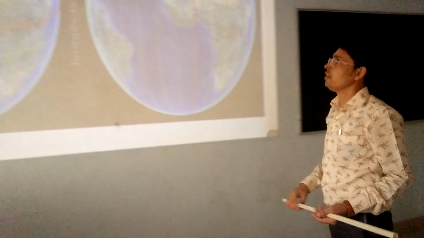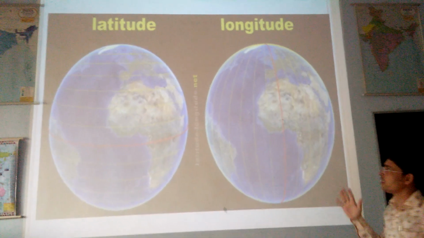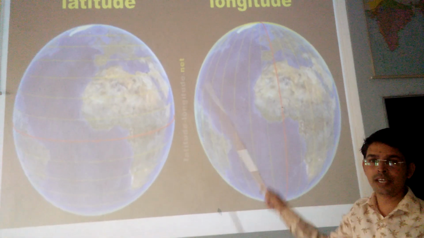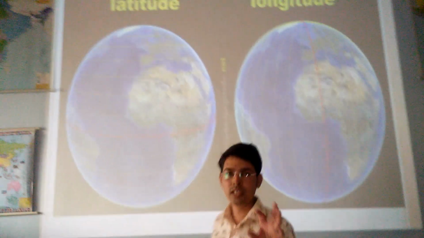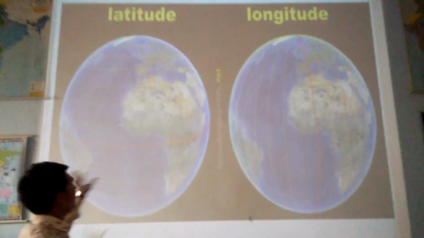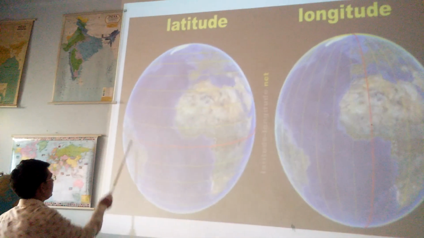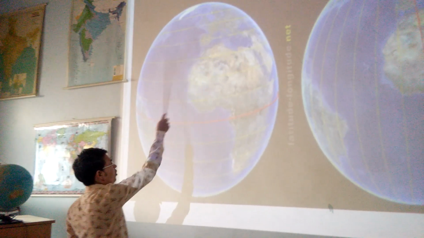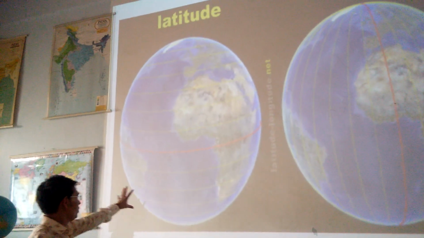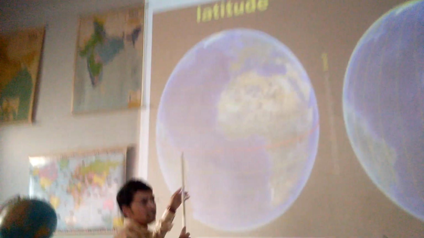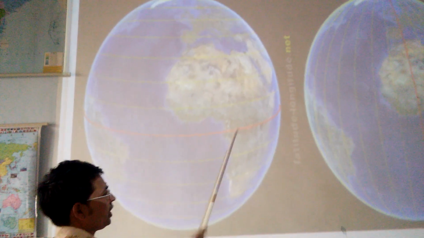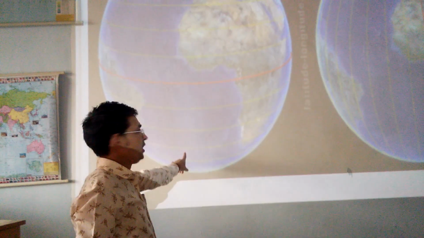Moving further, we will see the latitudes and longitudes. So what are latitudes, what are longitudes? With the help of this photograph, we can understand easily. First, we will go towards the latitude. So latitudes are the sleeping lines which are parallel to each other. So this is our Earth's structure, and these are the imaginary lines, latitudes. These lines which are moving horizontally, they are latitudes.